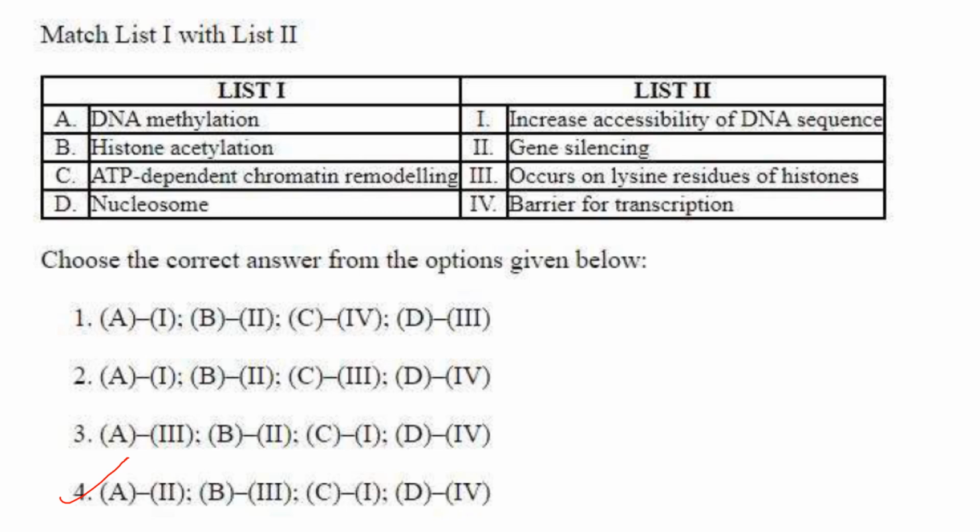Nucleosome formation is a barrier for transcription, because it is a compactly arranged DNA molecule bound to histones. So if you have to give access to transcription, you have to remove the DNA binding to the histones. So D4.